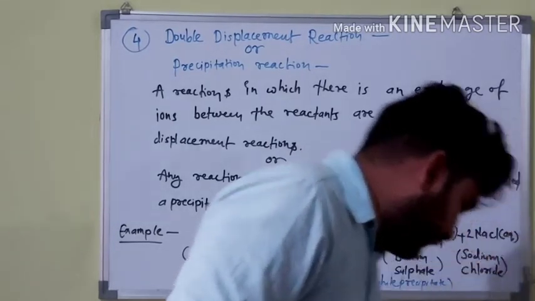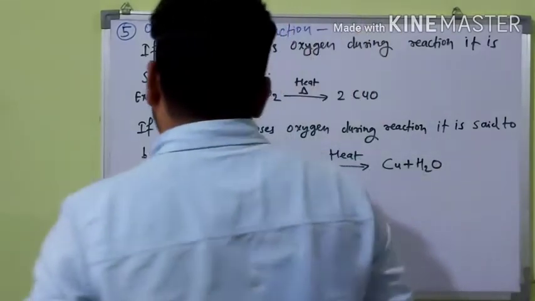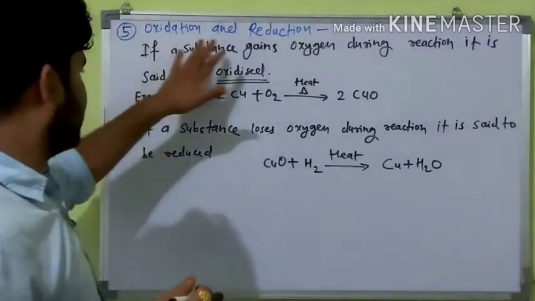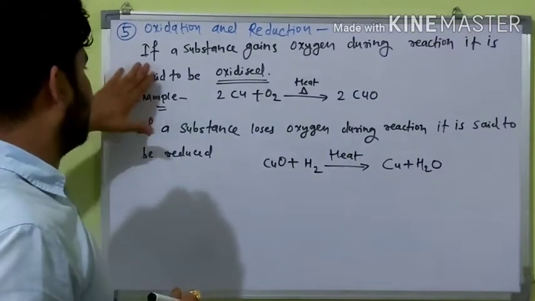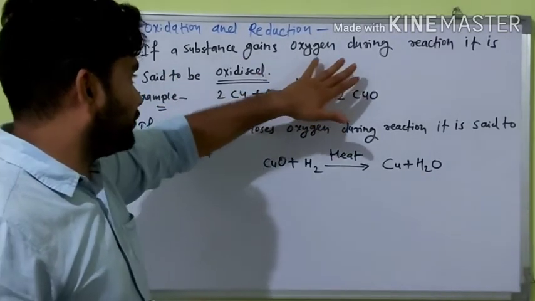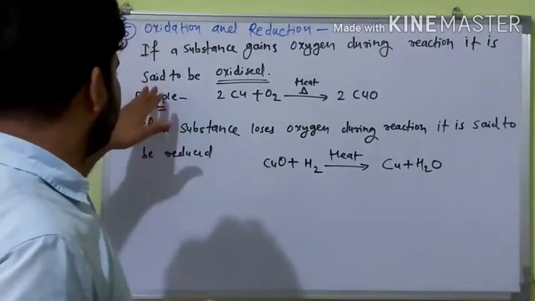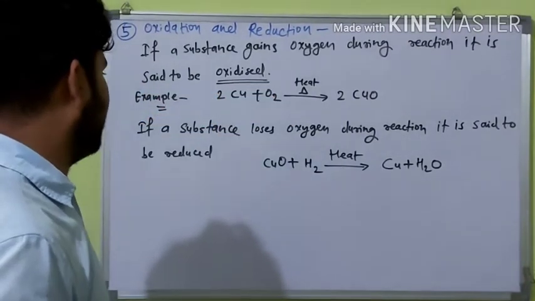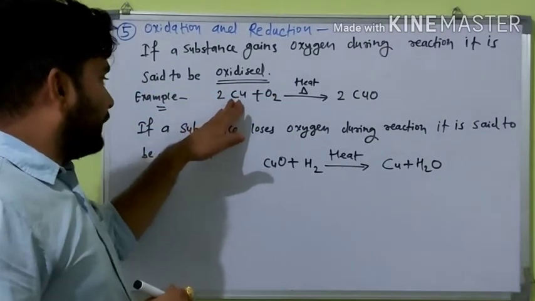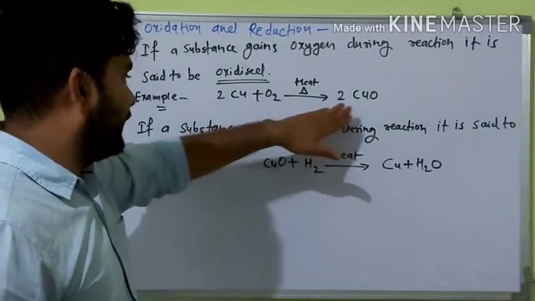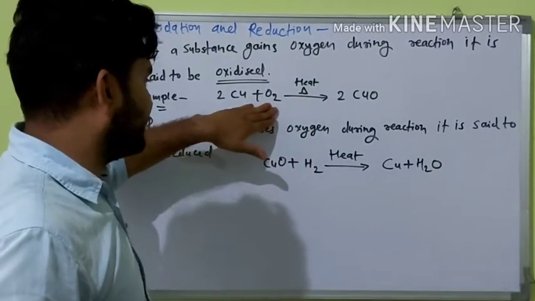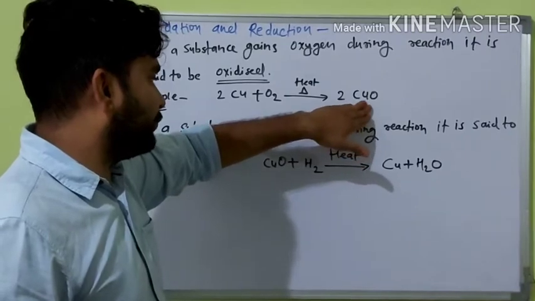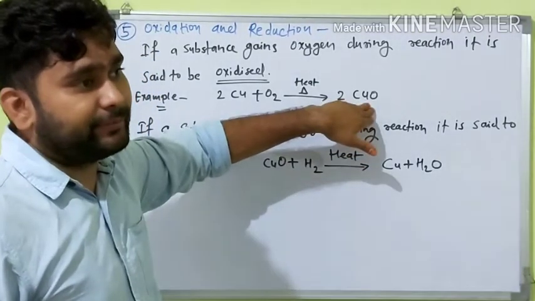And finally, our last type of reaction is oxidation and reduction. If a substance gains oxygen during a reaction, it is said to be oxidized. Example: copper plus oxygen, when we heat these two reactants, they produce copper oxide.